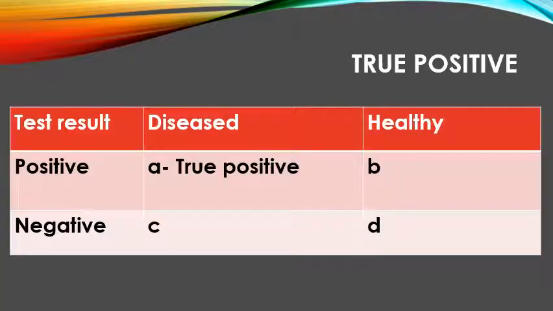Before getting into sensitivity and specificity, let's talk about a few terminologies. The first terminology is true positive. If in a population we want to see the result of a test, and the sample is given, if the test result comes positive in the diseased people, this is known as true positive cases, because they have the disease also and the test result is showing them as positive cases.